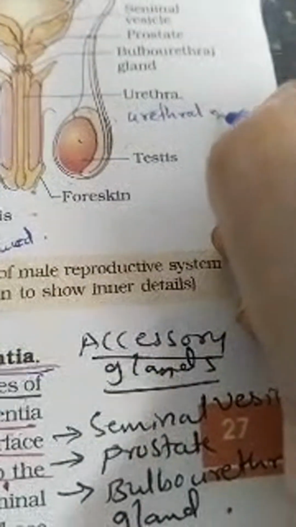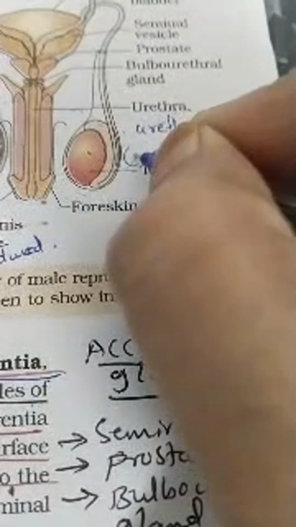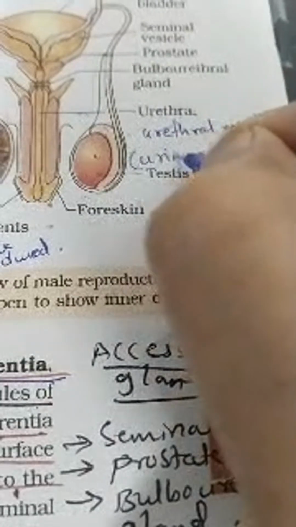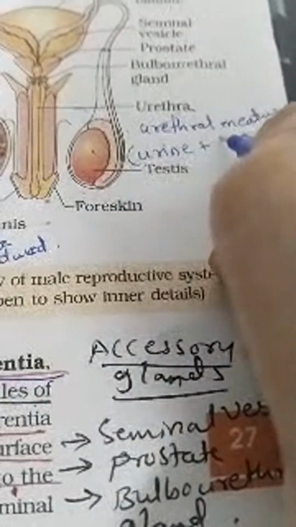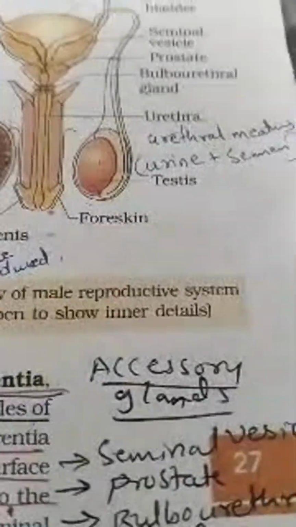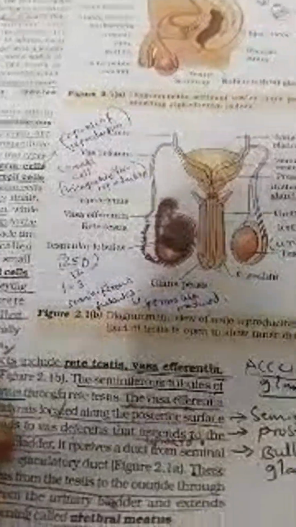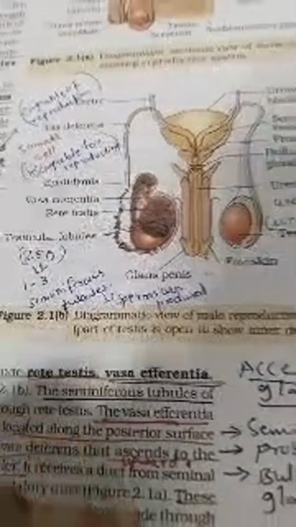Urethral meatus. It ejects out urine as well as semen. Both fluids are expelled out through the urethra or urethral meatus.